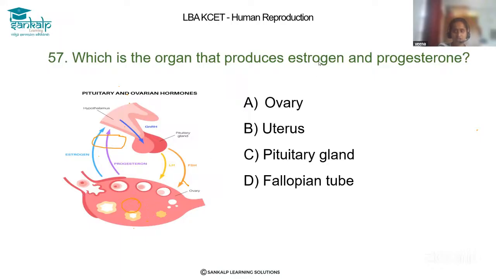When the estrogen content becomes high in the ovary, it gives a signal to the pituitary, and it releases LH and FSH, right? And progesterone is also secreted by the corpus luteum in the ovary. So both hormones are secreted by the ovary only. The correct answer is option A, ovary, not the uterus, not the pituitary gland, and not the fallopian tube.